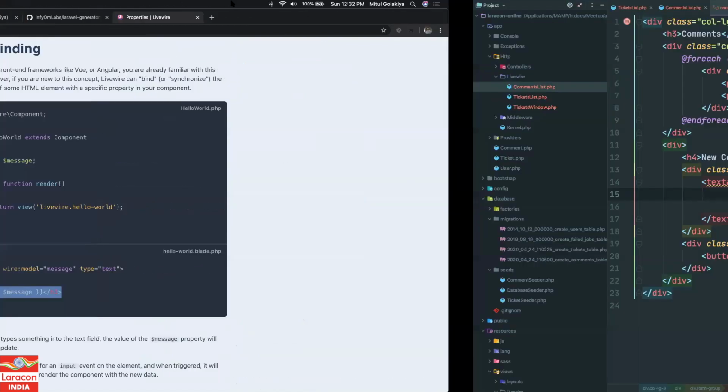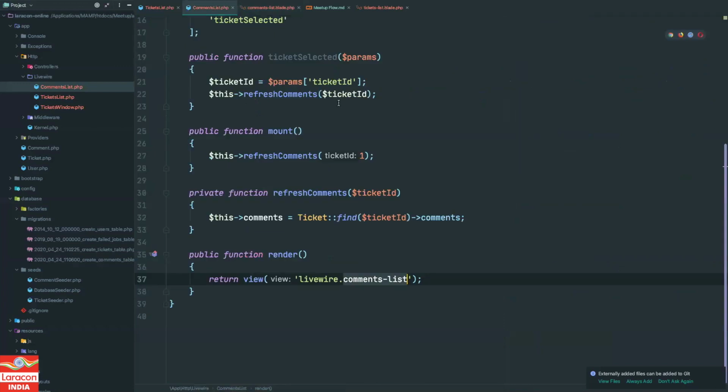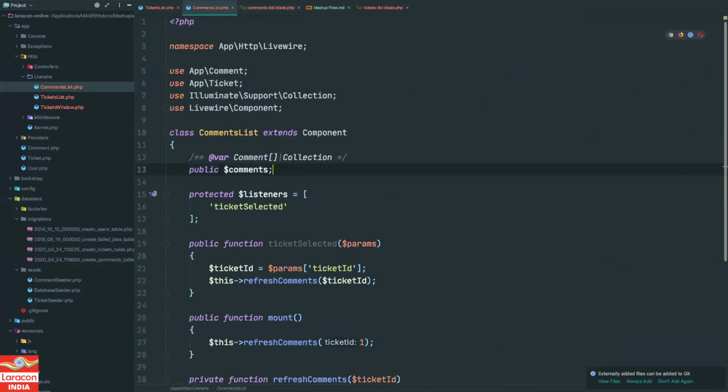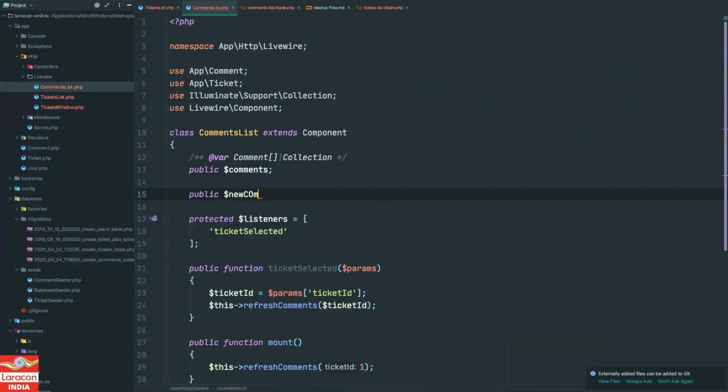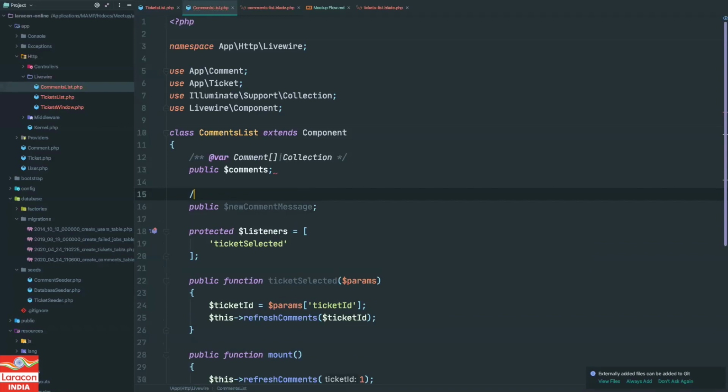So the same concept we can use for our comments. I will go to the comment list and define one more property over here, which is public newCommentMessage, which will be a string. You need to check that all the parameters are supported over here, but a few things are not able to be passed directly to Laravel; we will come to that later.